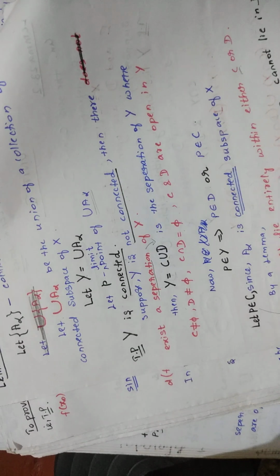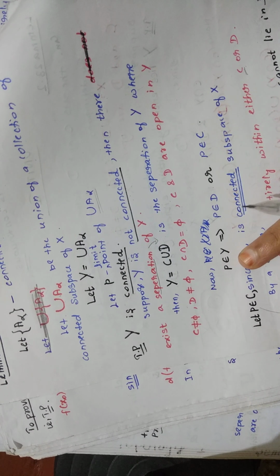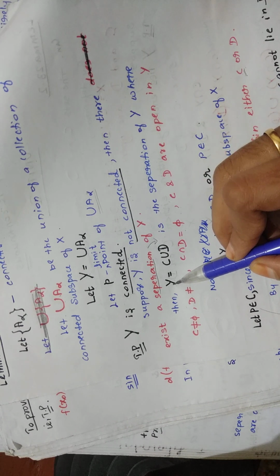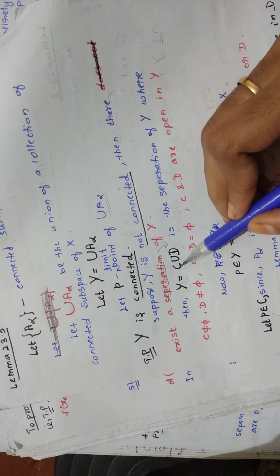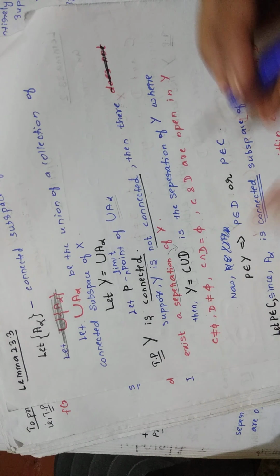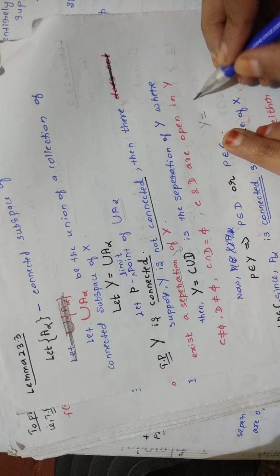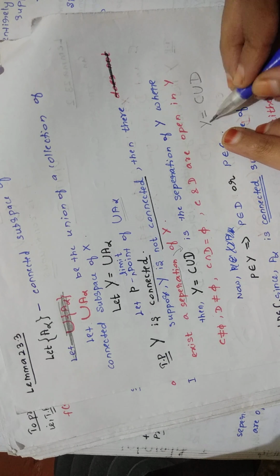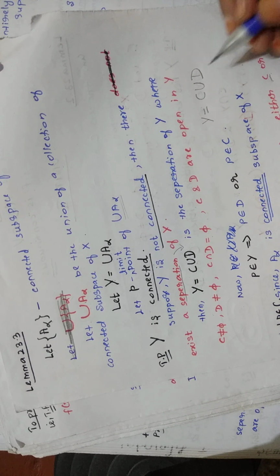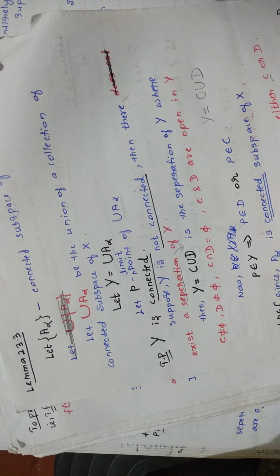So that is what you are writing. You now have P belongs to Y. It means what? Either P belongs to C or D. That is the meaning, right? Y equal to C union D means P lies either in C or D. That is the meaning.